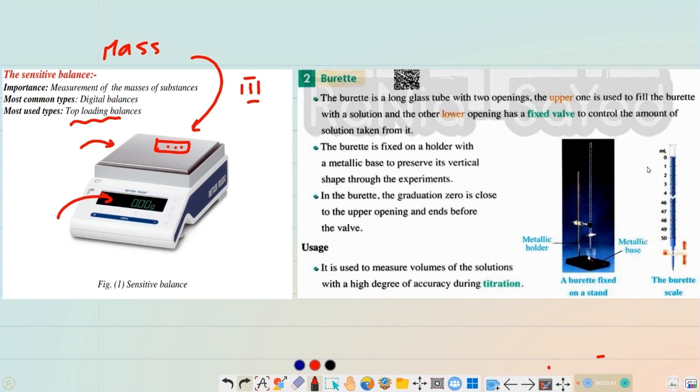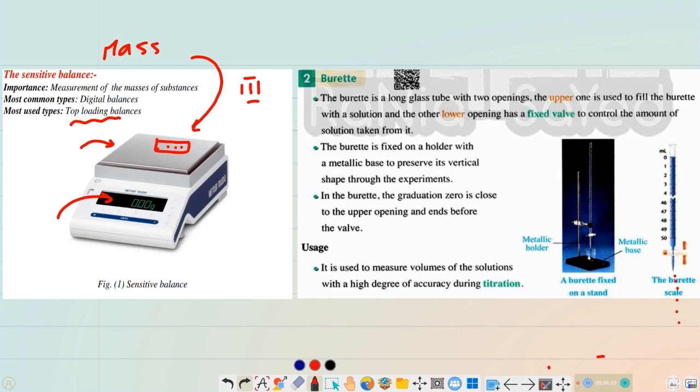The graduation starts from the upper opening and ends near the valve. This valve is used to control the amount of solution released from the burette, which comes out from the lower opening.